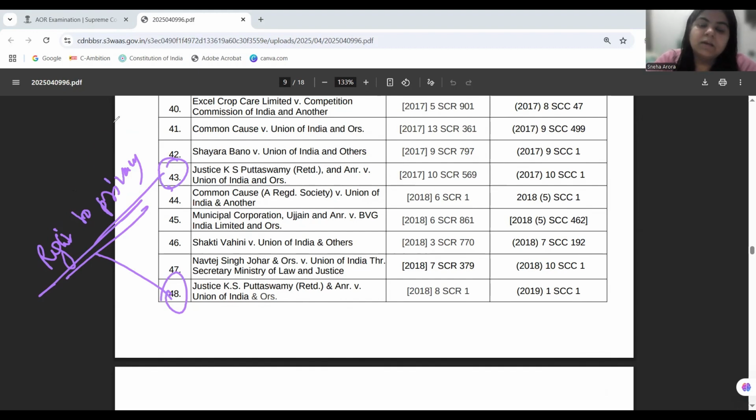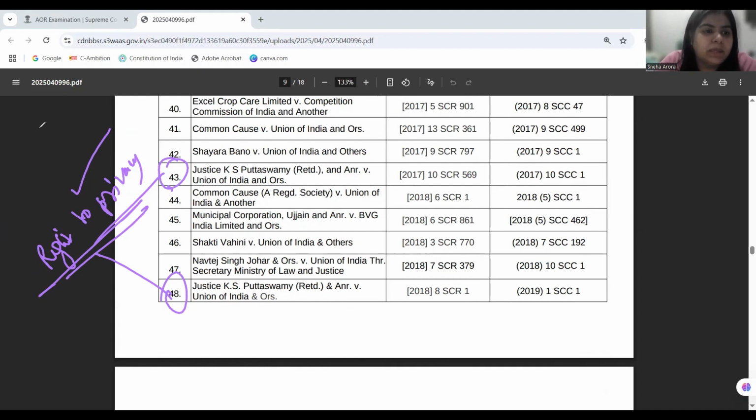So right to privacy comes out as one interpretation of Article 21 from the case of Justice Puttaswamy versus Union of India 1, as well as 2, in which Aadhaar Act's validity was being examined and right to privacy was upheld, right? As an intrinsic element of Article 21.